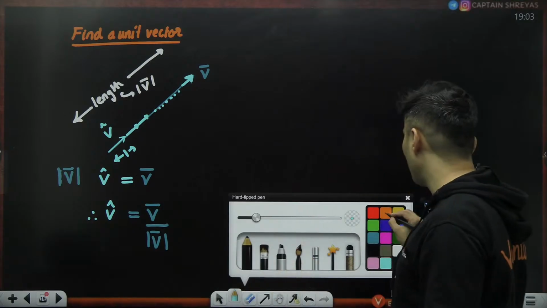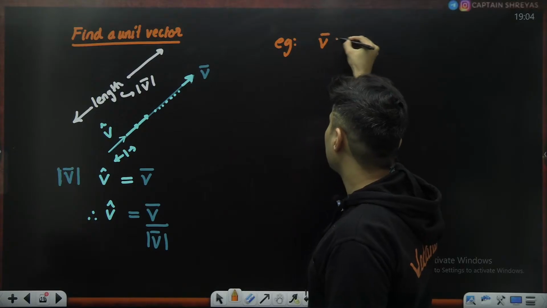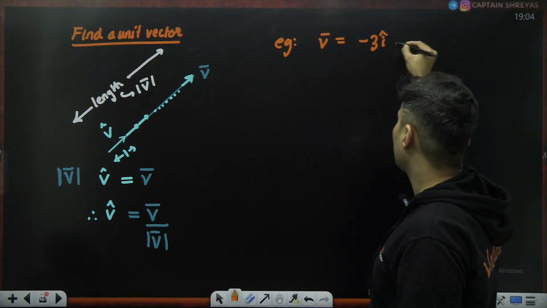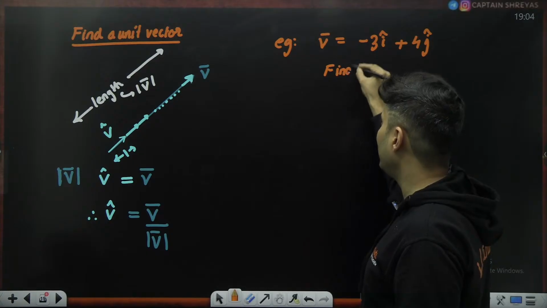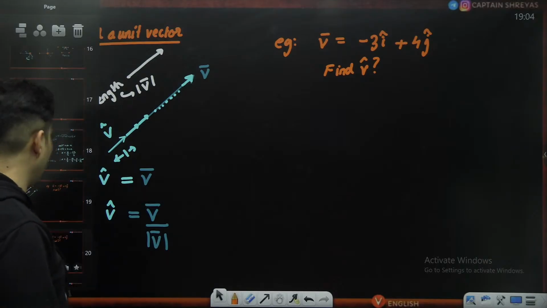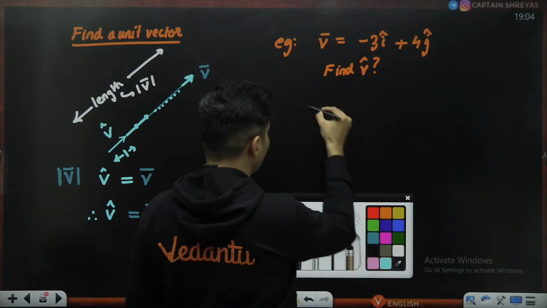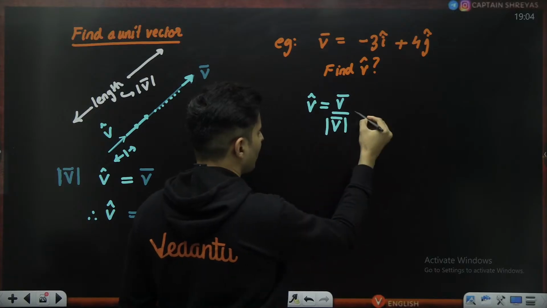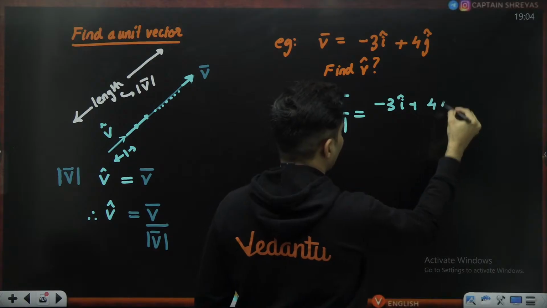Now, I'll give you an example of this. Say my vector is, for example, minus 3 i cap plus 4 j cap. The question is, can you quickly find V hat? By definition, V hat should be V vector divided by V modulus. V vector is this vector itself, so minus 3 i cap plus 4 j cap.